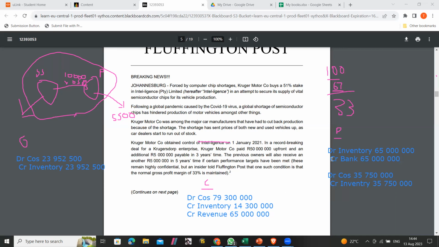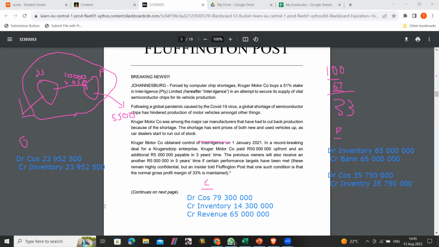Yeah. Now we want the general entry that goes from here to there, right? So what are we gonna do firstly? Do you see this cost of sales amount is high? So you're gonna credit cost of sales with what? 55,374,500. So basically this minus that.